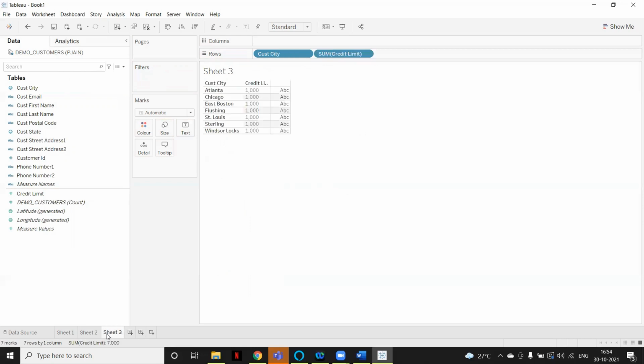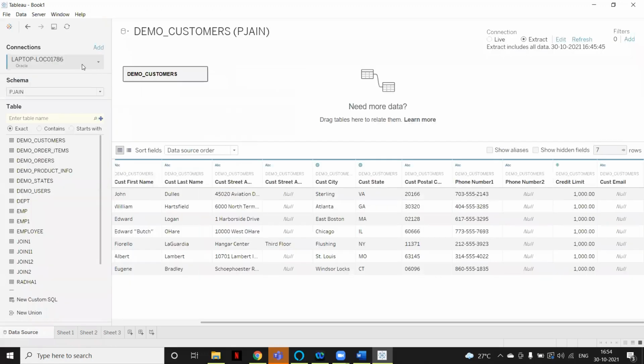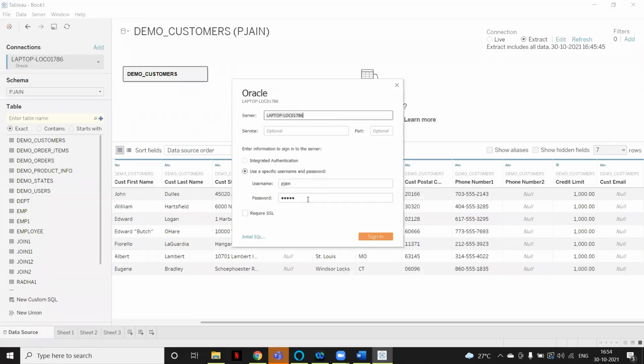Yeah. So this is something called dimensions and measures, discrete and continuous. And these are the data types that Tableau assigns to each column. If you want to add some more data sources, right now we have just added one data source. If you want to change the connection, just right click on that, and here you can edit the connection. Here you can see which data source we are using for this connection.